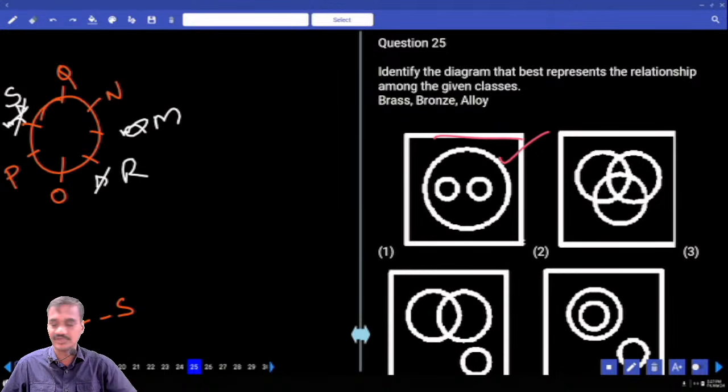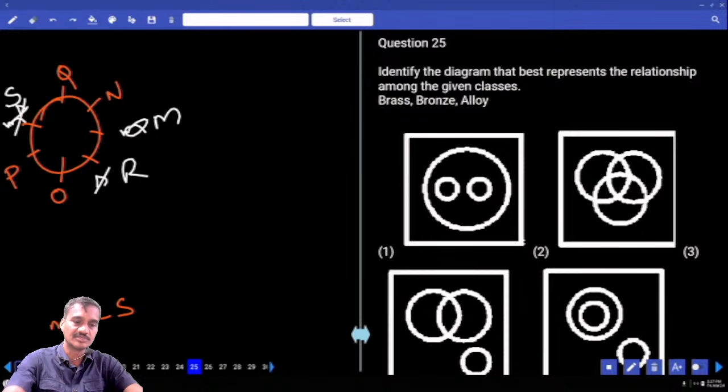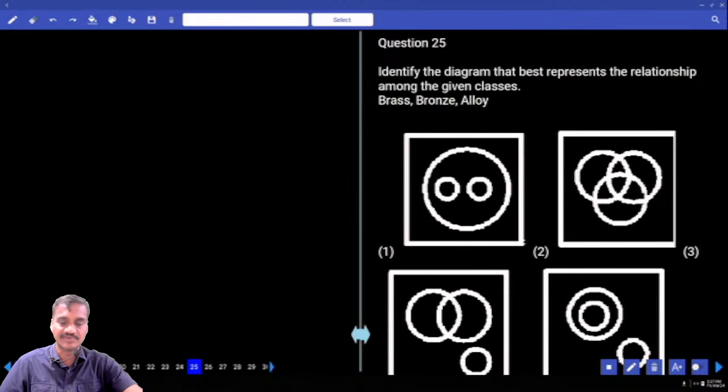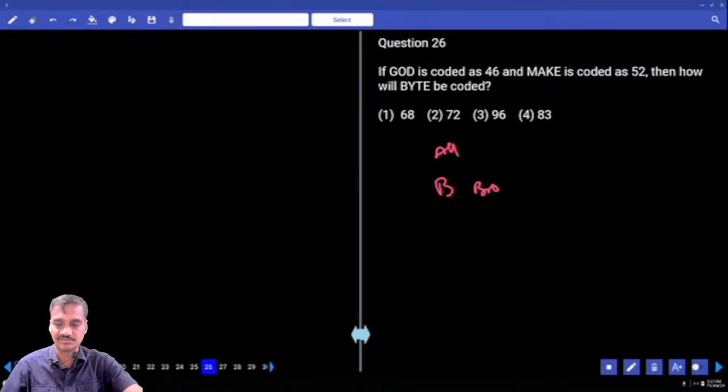Then coming to 25, this is based on Venn diagram. Representing the elements in a Venn diagram: brass, bronze and alloy. Now this is brass and this is bronze. And these two are different alloys. Choice 1 for question number 25.